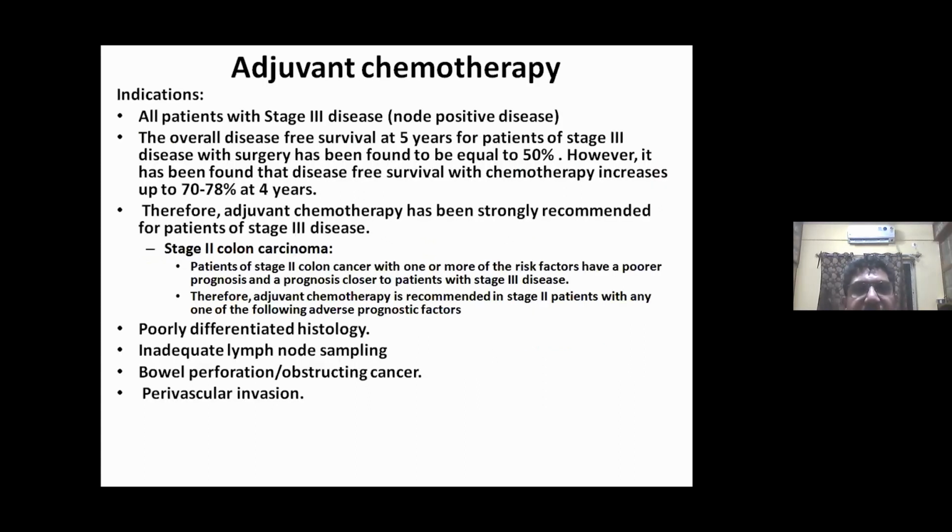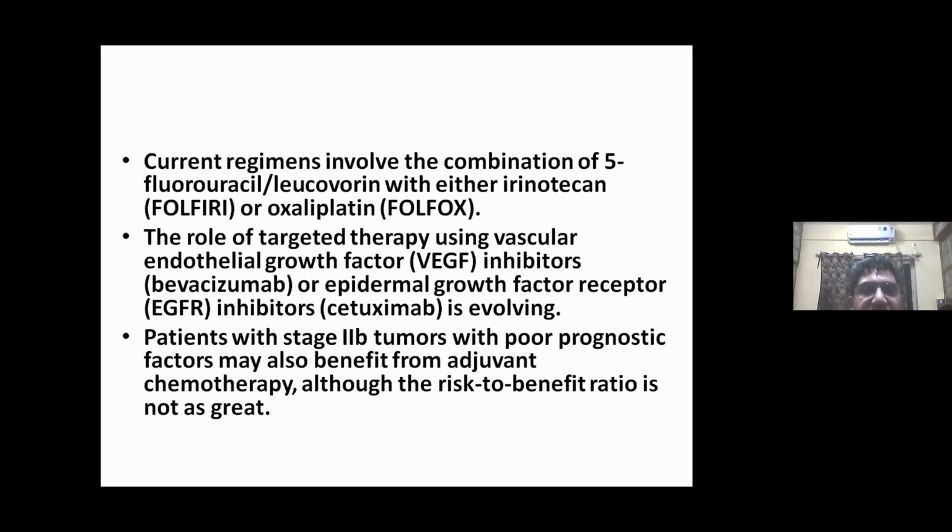Again, adjuvant chemotherapy, as discussed earlier, is given in all patients of stage 3 disease, and stage 2 carcinoma with the following features like poorly differentiated histology, inadequate lymph node sampling, bowel perforation, obstructing cancer, and perivascular invasion. Current regimen involves the combination of 5-fluorouracil with either irinotecan or oxaliplatin. Patients with stage 2B tumor can be given chemotherapy.